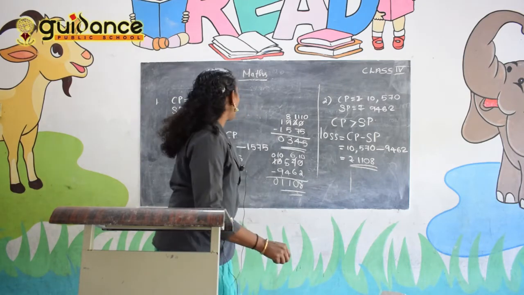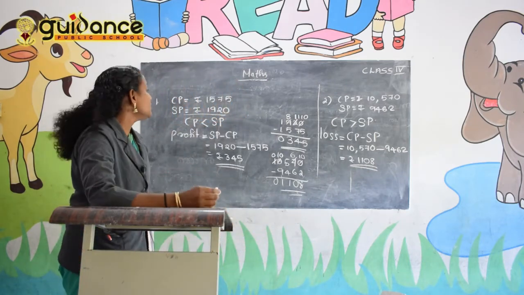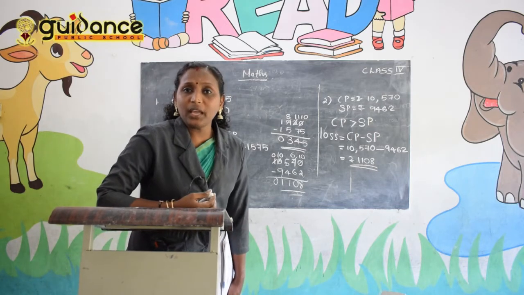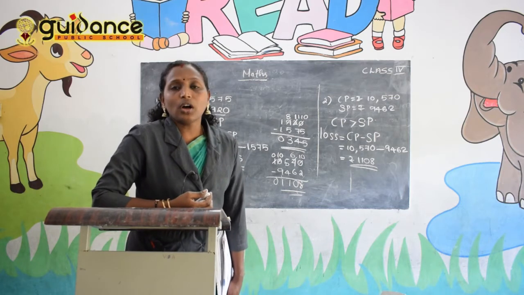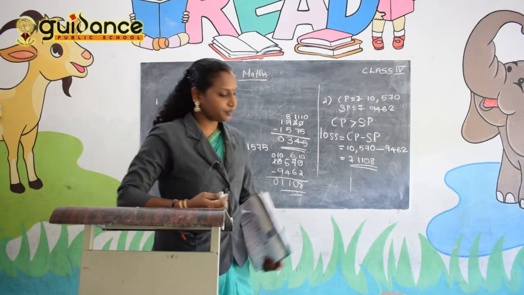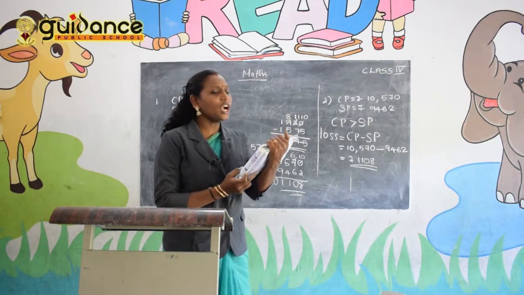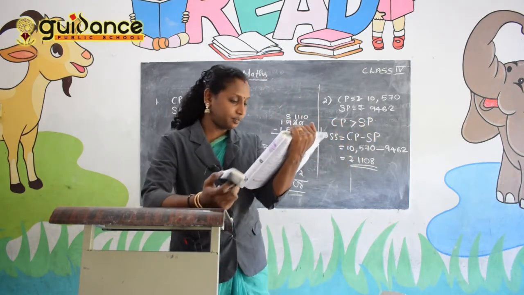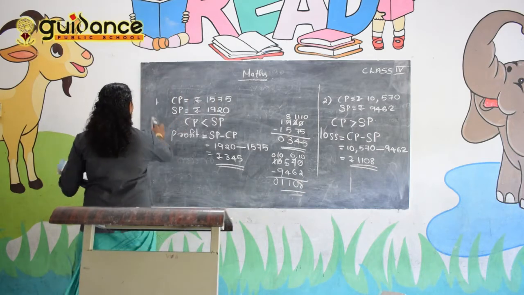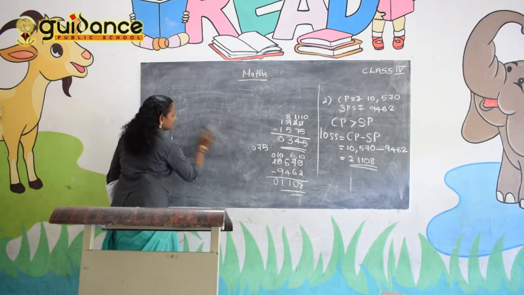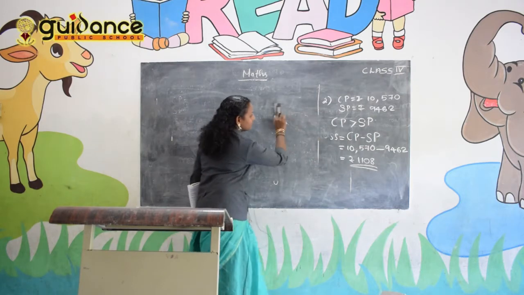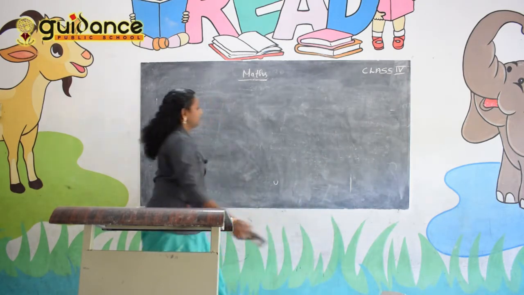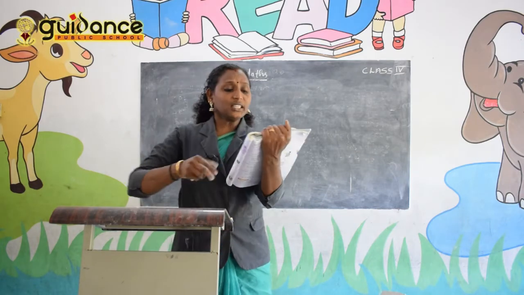Okay. So what is the profit? Profit is equal to selling price minus cost price. And what is loss? CP minus SP, that is cost price minus selling price. Okay. And solve the word problems. Question number B. All of you look at the first question.